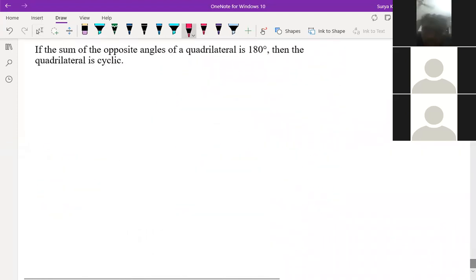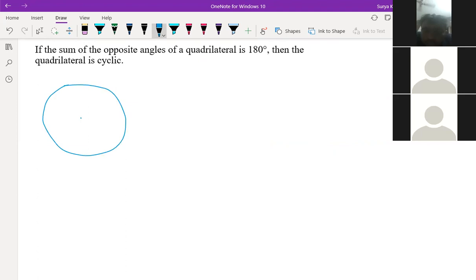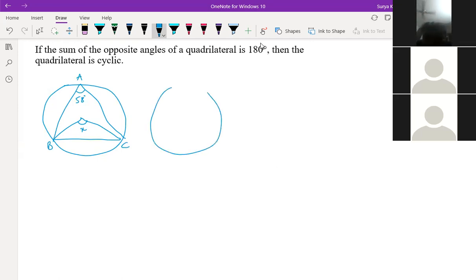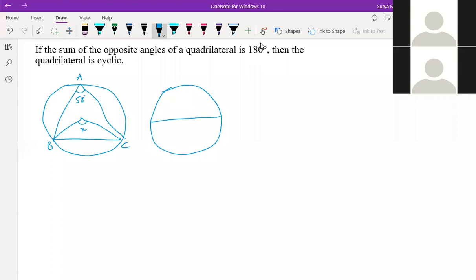So 3 questions, all of you just write and tell me what is the answer for this. Last time also we have read all the things. This is your angle. If this is 58 degree, then what is here? Find the value of x and put it in the chat box. Don't write it here.